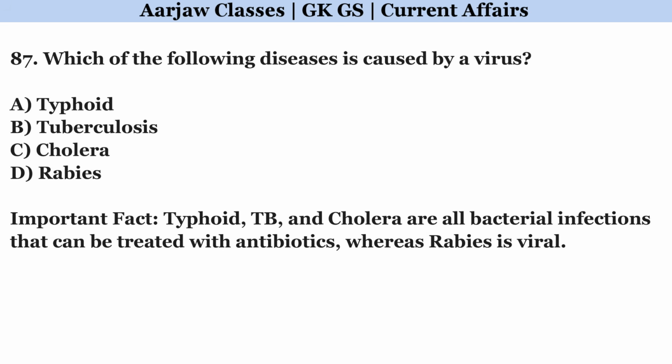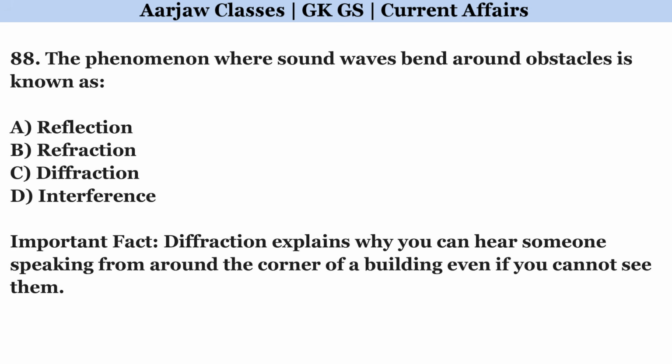Which of the following diseases is caused by a virus? Correct option is D. Rabies. The phenomenon where sound waves bend around obstacles is known as. Correct option is C. Diffraction.